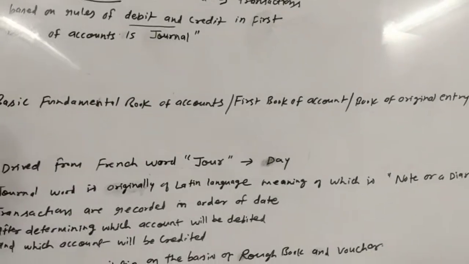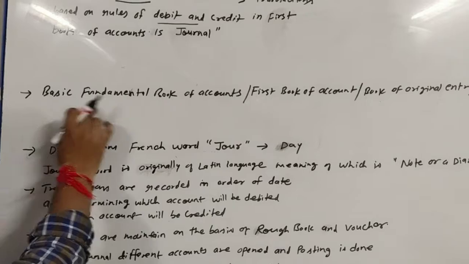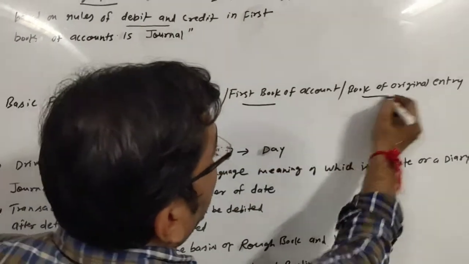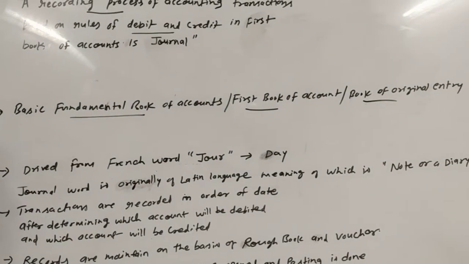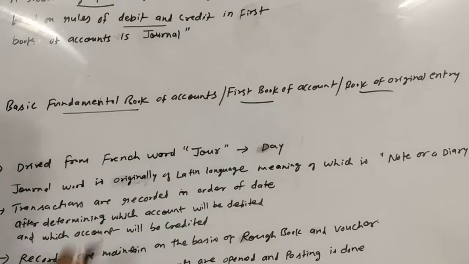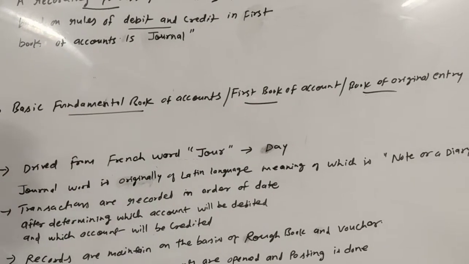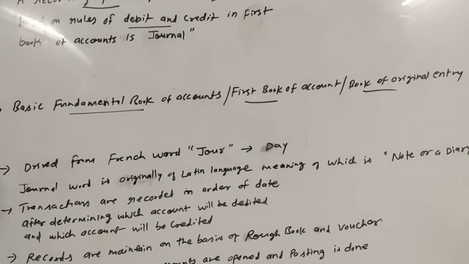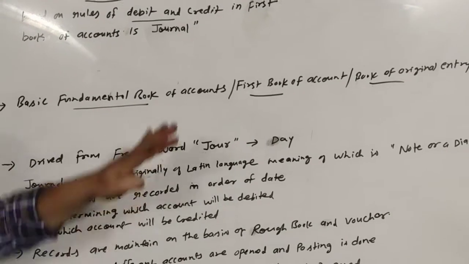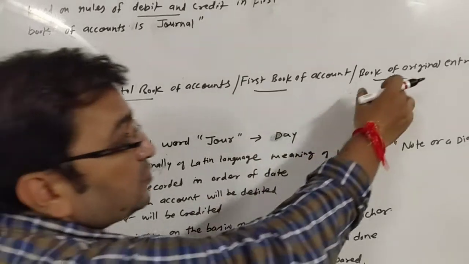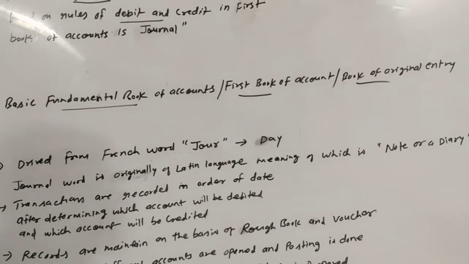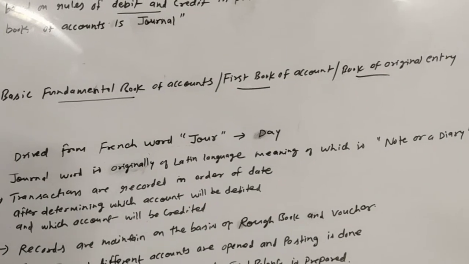Some other information about journal which we have already discussed. Journal is known as fundamental book or first book or book of original entry. For the first time transaction is recorded in journal, so it is also known as first book of account. It is also known as basic or fundamental book. Why basic and fundamental book? On the basis of journal, other books of accounts are maintained. So it is a fundamental book. Also known as book of original entry. Originally, for the first time, entries are recorded in journal.